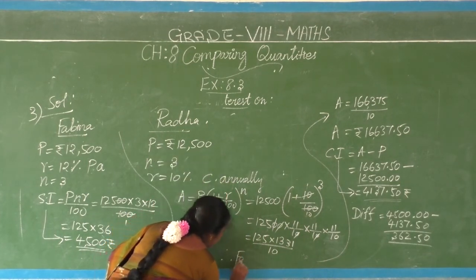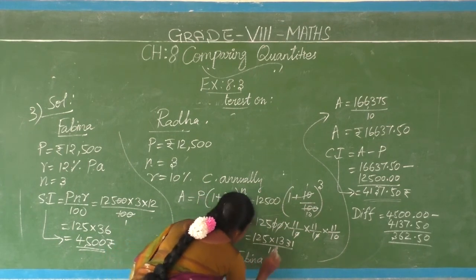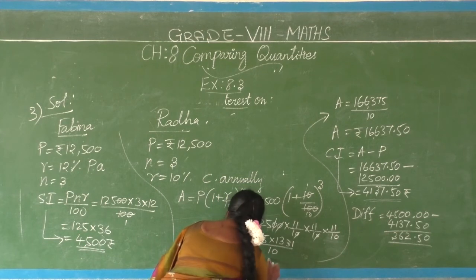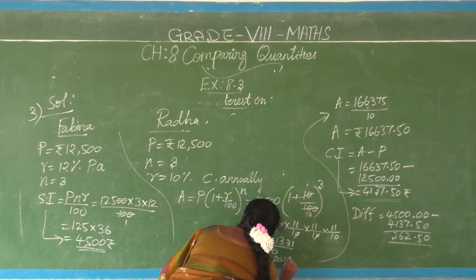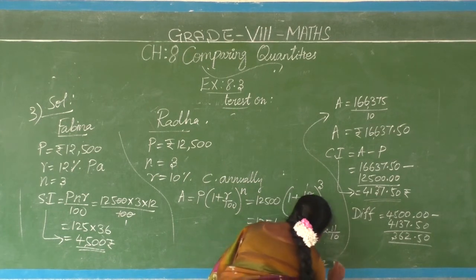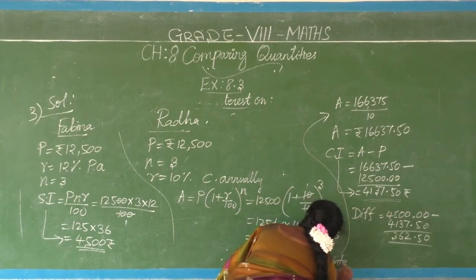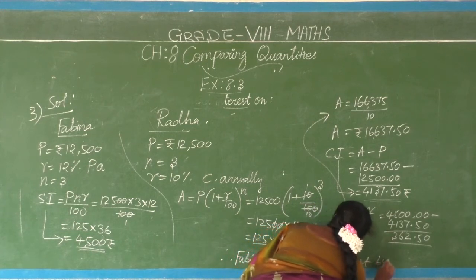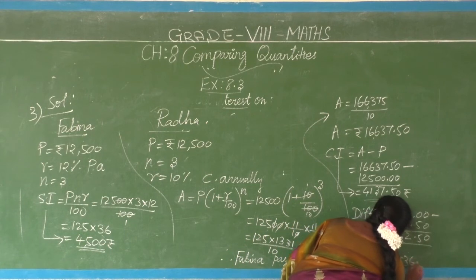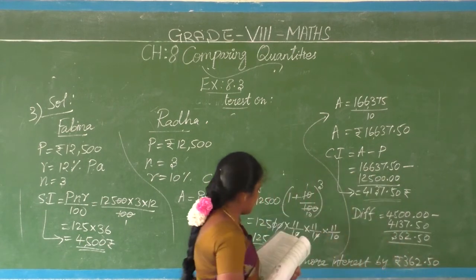Therefore Febina pays more interest than Radha. By how much? By this much, 362 rupees 50 paise. Clear, children?